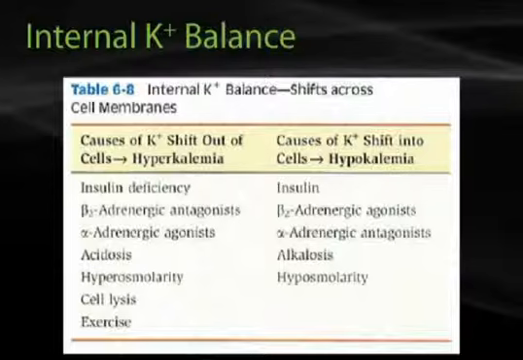Table 6-8 on page 277 of the text outlines internal potassium balance, with shifts across cell membranes being the primary means of maintaining potassium balance. The table outlines causes of potassium shift out of the cells, resulting in hyperkalemia, as well as causes of potassium shift into the cells, leading to hypokalemia.